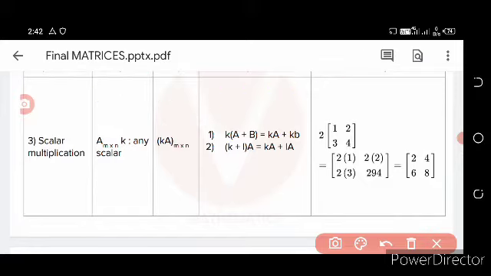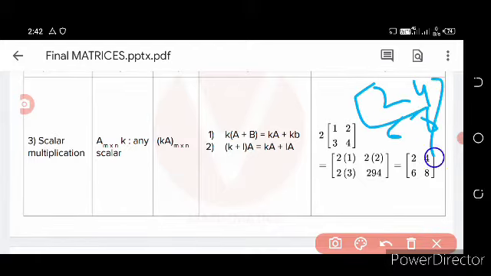Okay, this is the example. Here 2 multiplied with 1, 3, 2, 4 gives 2, 6, 4, 8. Okay, this is the matrix.